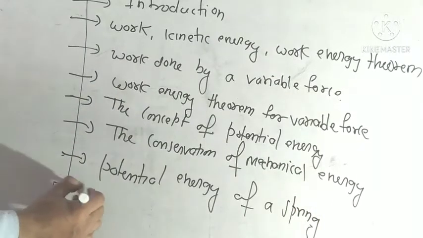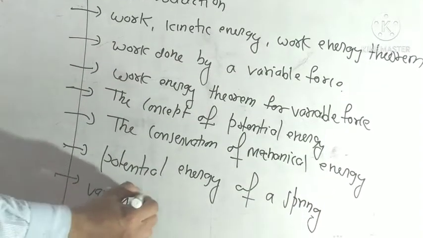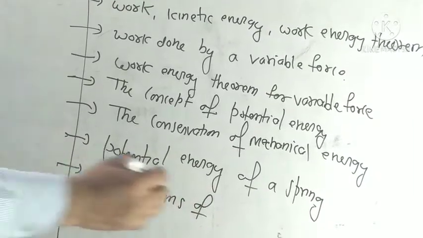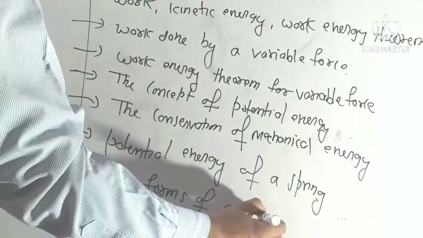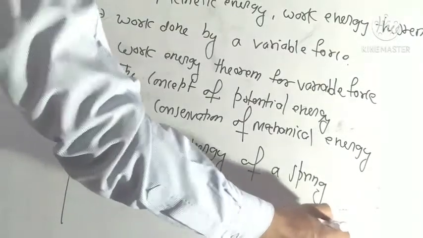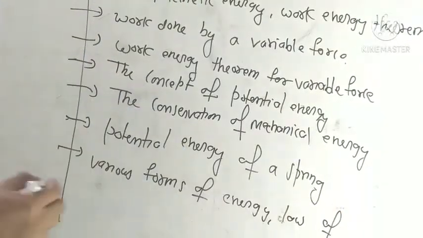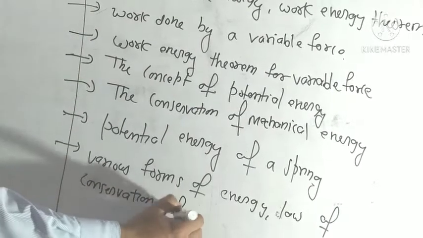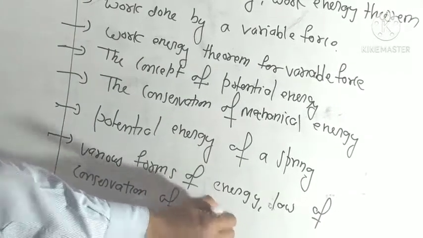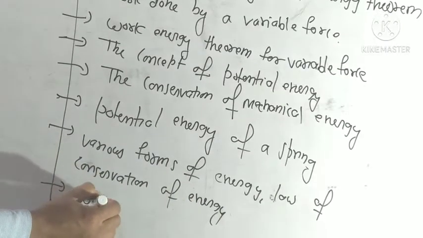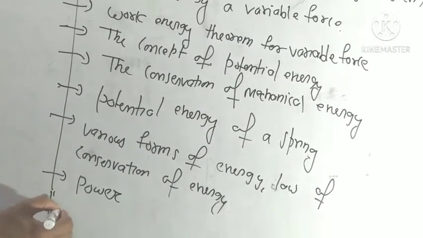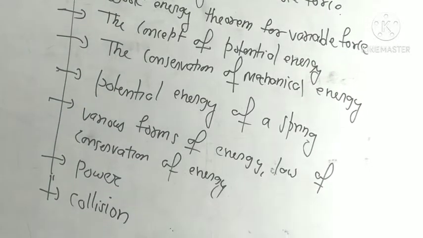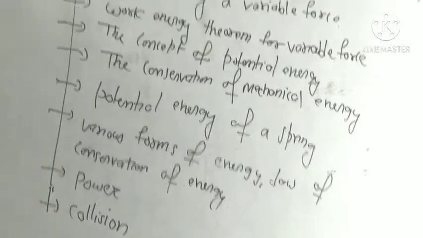Next, various forms of energy, law of conservation of energy. Next topic is power, and last topic collision. So these are the topics we shall study in this chapter.